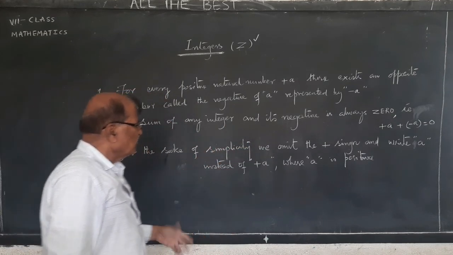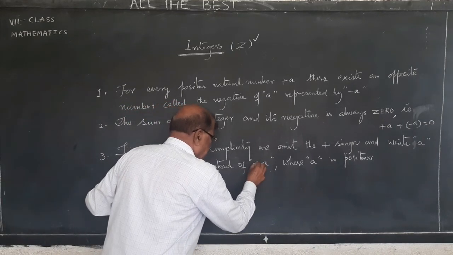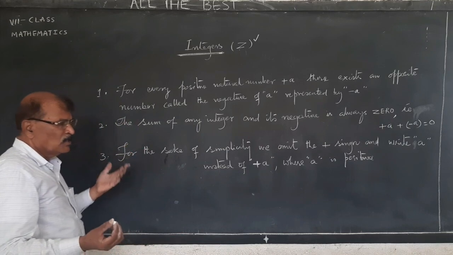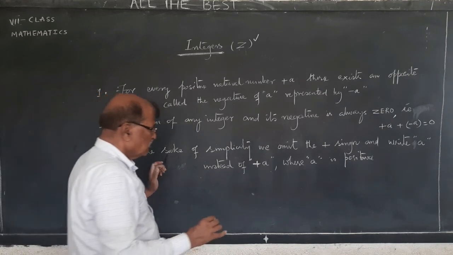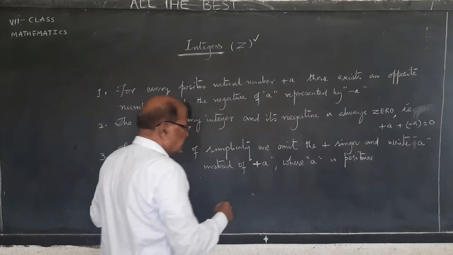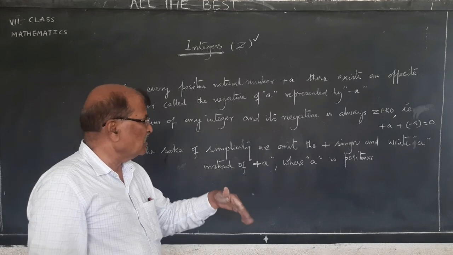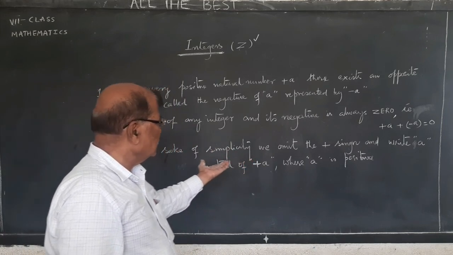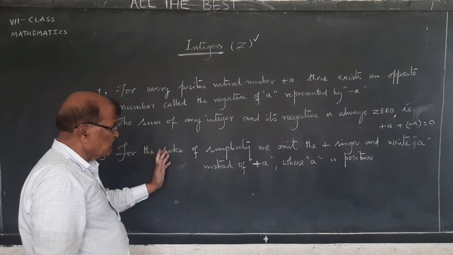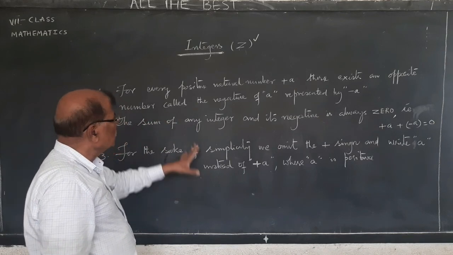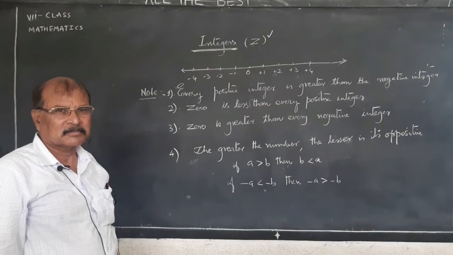Usually whenever we write numbers, we don't use this plus. We simply write 25. 25 means it is plus 25. 100 means it is plus 100. You need not represent plus in front of any natural number. So plus 7 implies it is only 7. So these are the 3 points which we will have to remember.